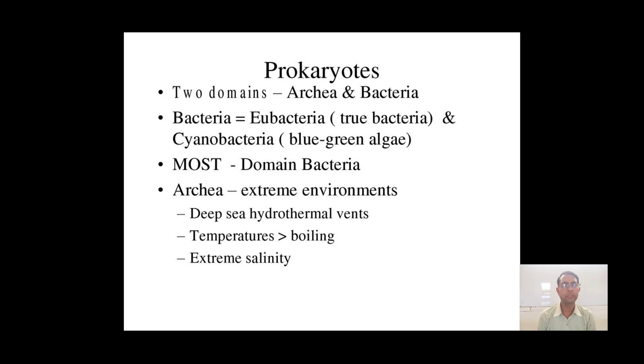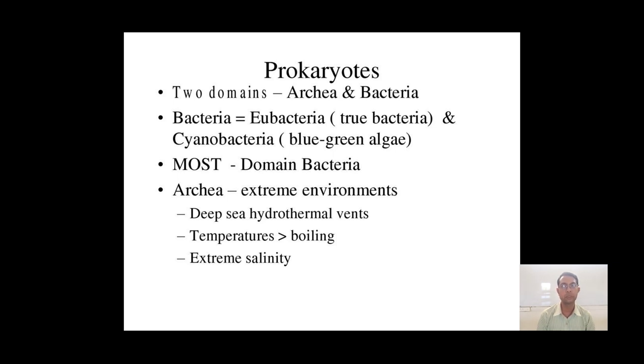Now prokaryotes have two different domains, or two different types. One is known as archaea and another is known as bacteria. Bacteria are also called eubacteria, that we call true bacteria, and cyanobacteria. So there are two different types of bacteria: eubacteria, known as true bacteria, and the other type known as cyanobacteria. Now the second domain in prokaryotes is archaea. Archaea face different types of conditions, like extreme environments.